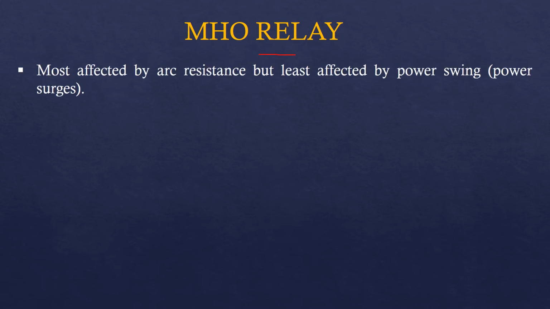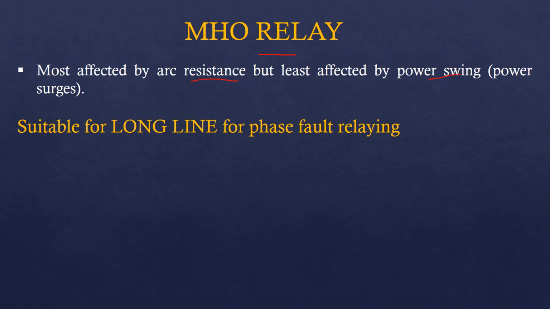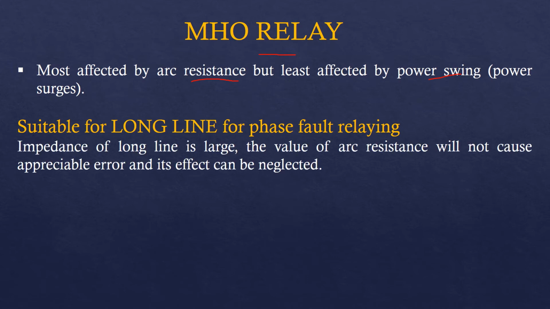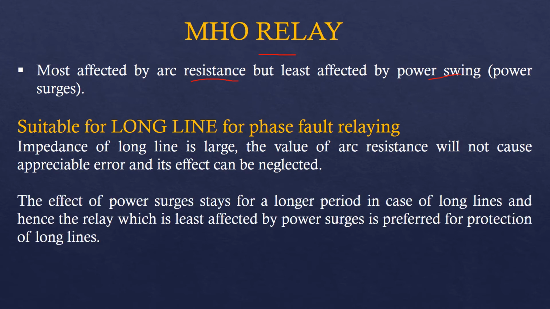Moving on to the Mho relay, we know that the Mho relay is mostly affected by arc resistance but is least affected by power swing. Therefore, it is suitable for long line for phase fault relaying. We know that the impedance of long line is large. Hence, the value of arc resistance here will not cause an appreciable error as it will be small compared to the impedance of the line.